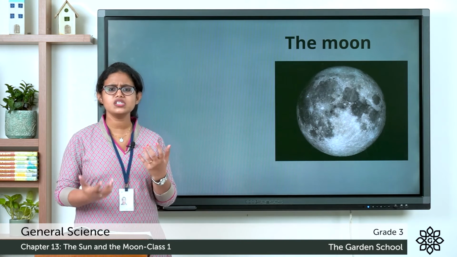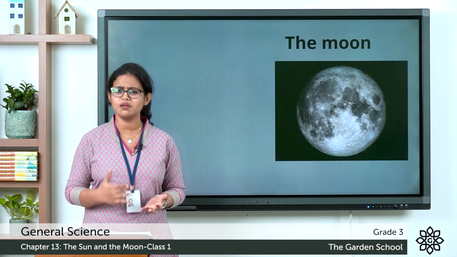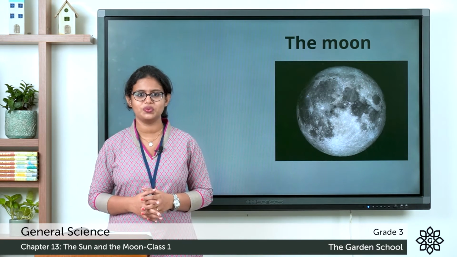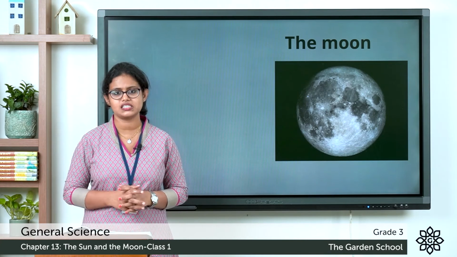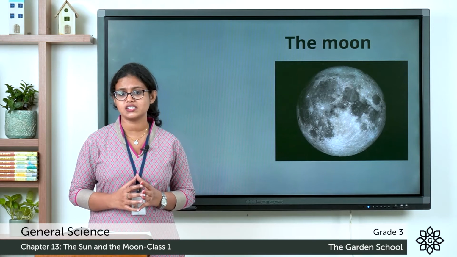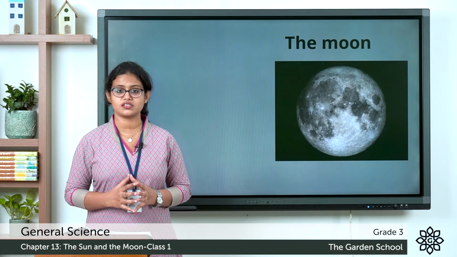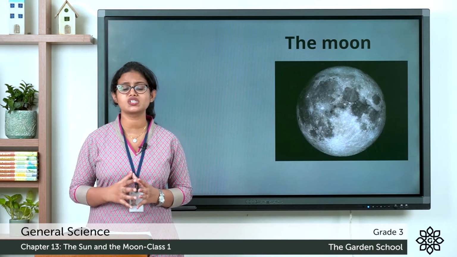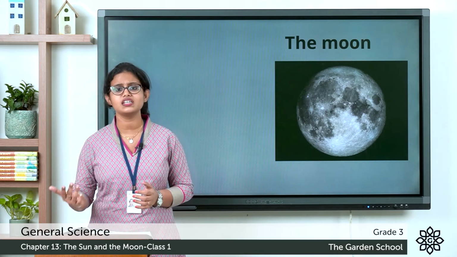Then, how does the moon look on different nights? Does the moon look the same every time? No, it looks different on different nights. On the moon, there are mountains and low-lying areas. Such low-lying areas we call craters. The moon looks different on different nights.